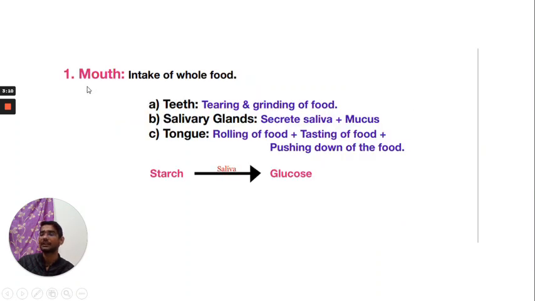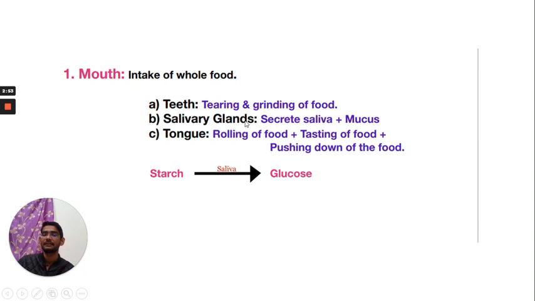The alimentary canal starts from the mouth. The first part is the mouth. Mouth helps in the ingestion of food. Mouth opens into the buccal cavity. In the buccal cavity, teeth, salivary glands and tongue are present. Teeth help in tearing and grinding of food.